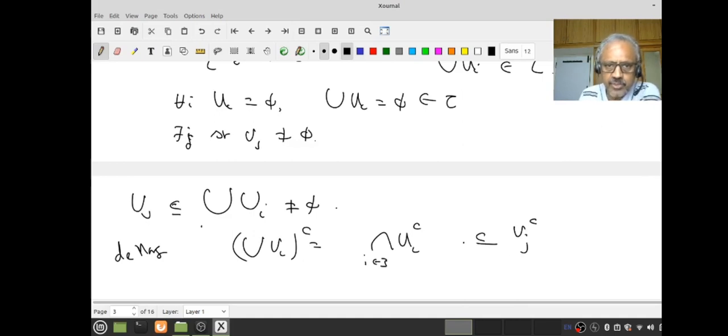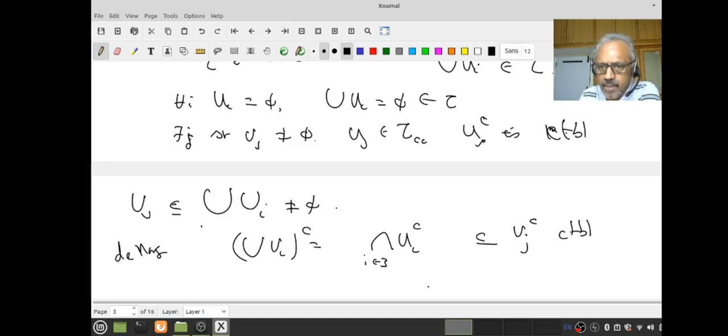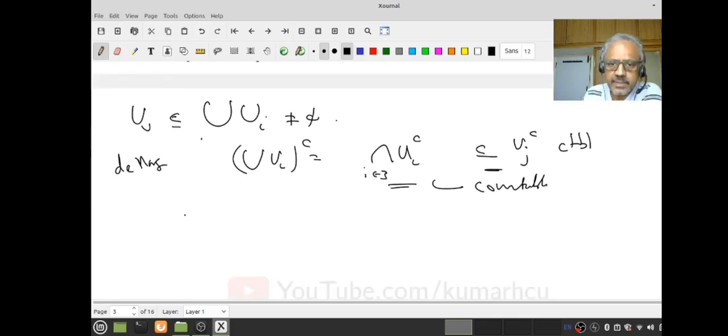And what do I know about U_j? U_j is non-empty and U_j belongs to the topology tau CC. That means U_j complement is countable. Therefore this is countable, being a subset of a countable set. So what have I shown? I have shown that the union of U_i, irrespective of the case, is also in tau CC.